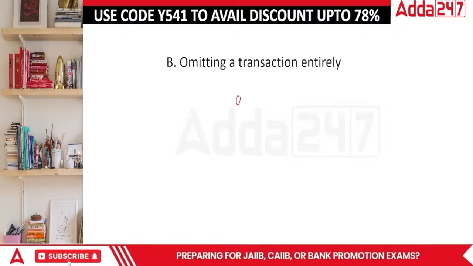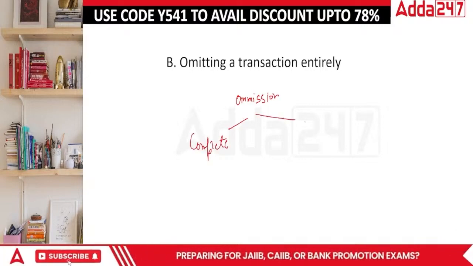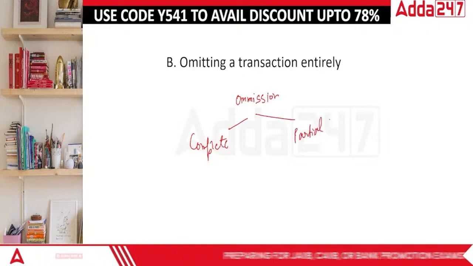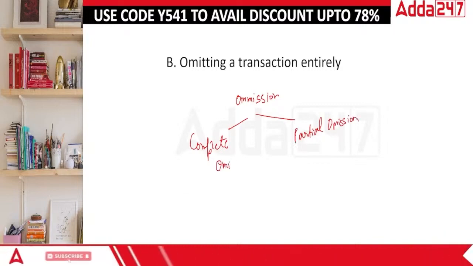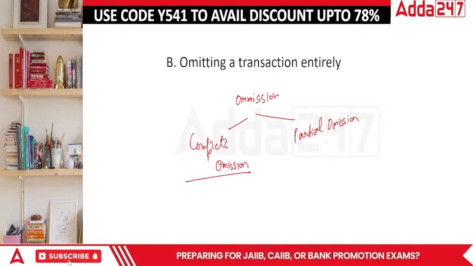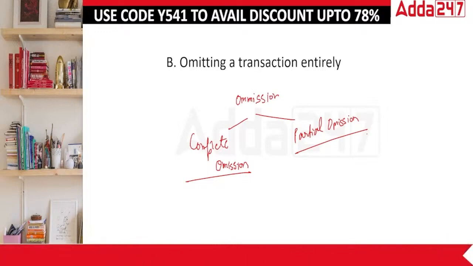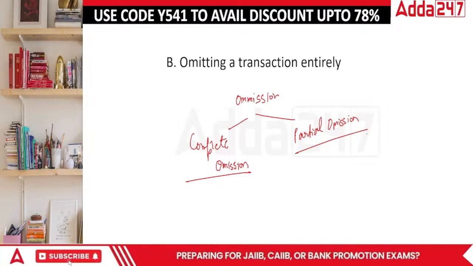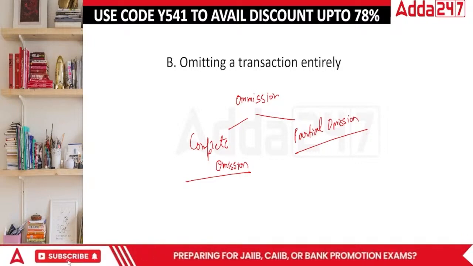Omission is actually of two types. One will affect your trial balance, the other will not. One is complete omission, which will affect it. One is partial omission, which will not affect it. ठीक है? Done? Complete omission means I forgot to record something altogether. If I forgot about recording it altogether, then how will I find the difference? How will a difference arise? How will I find out whether things are going right or wrong? So overall, even if you want to, you can't find the difference. You can't find out whether you were going wrong or you were going right.